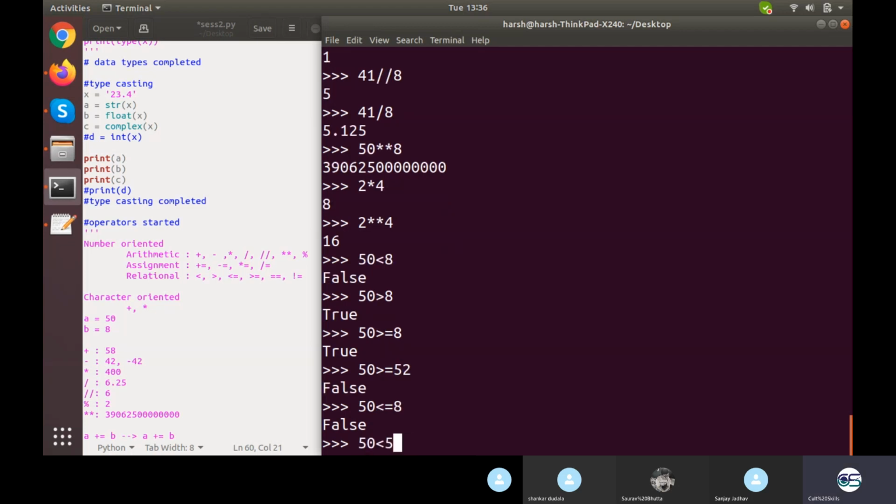Now what will be the output of 50 greater than 50? And the question is to Tanvi. Go for an audio if possible. Okay, I'm not getting any voice.